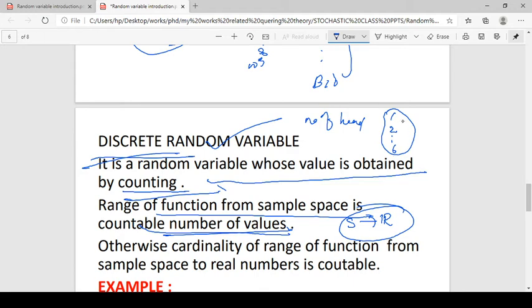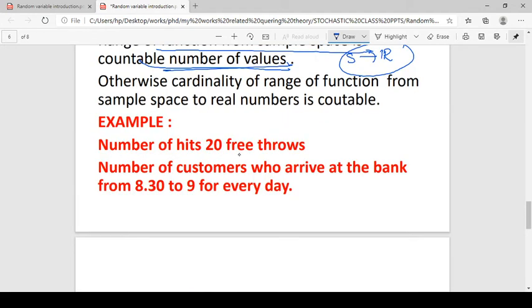So the range is countable, so this random variable is discrete. Another example is the number of hits in 20 free throws. We throw a ball 20 times, and the number of hits is 0 times, 1 time, 2 times, up to 20 times.